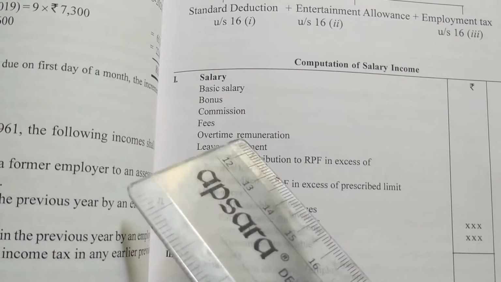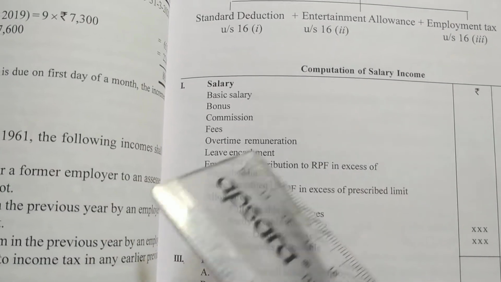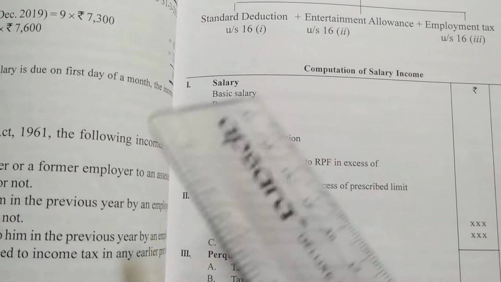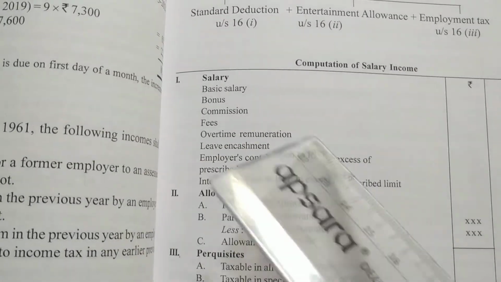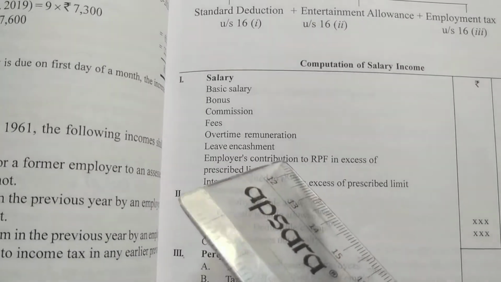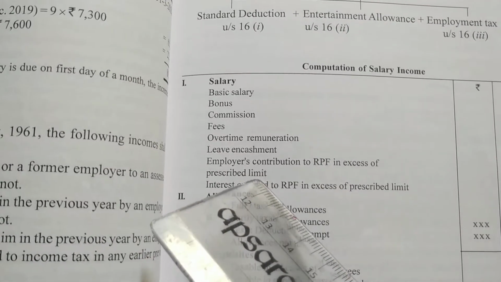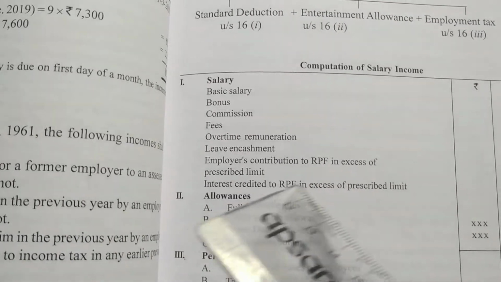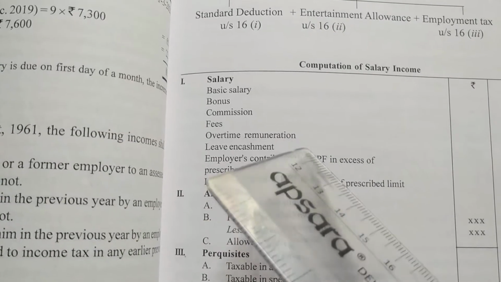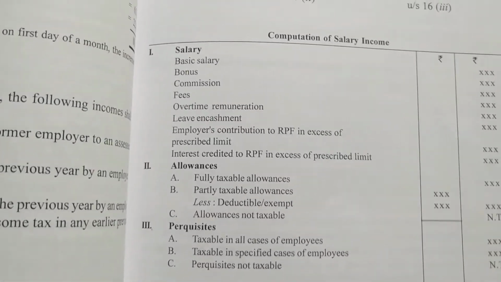Commission he'll give directly. Fees he'll give directly. Overtime remuneration is different. Overtime allowance is different, and overtime remuneration is different. Leave encashment is there. Employer contribution to RPF in excess of the prescribed limit and interest credited to RPF in excess of the prescribed limit: for these two we have to do working notes. We'll see when we do problems.